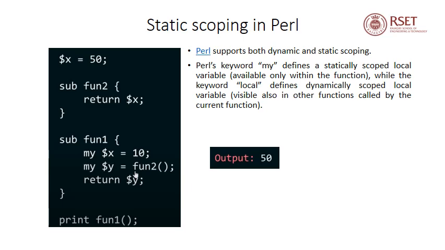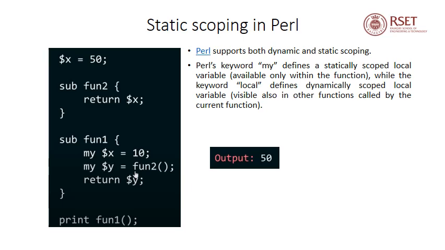Let's go to the body of fun1. There we have two local variables, x and y. Both of them are preceded by the keyword my, which implies that they are both statically scoped local variables available only within fun1. Local variable x is initialized as 10, while the local variable y will contain the value returned by fun2. So this program code is essentially the same as the previous C program that we have seen.